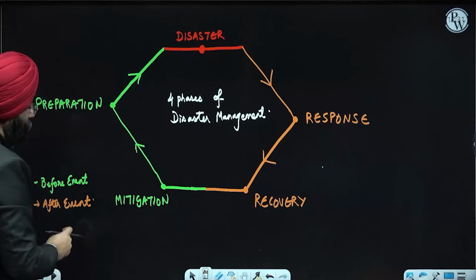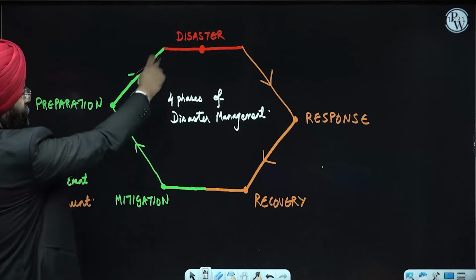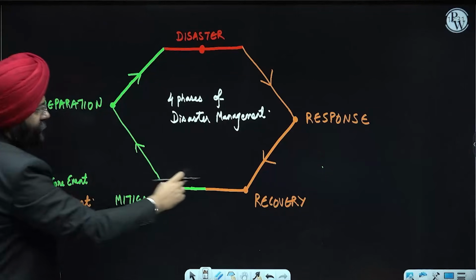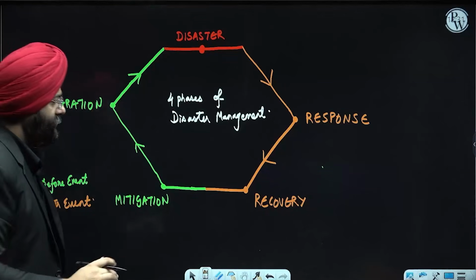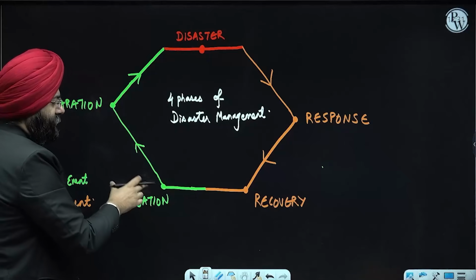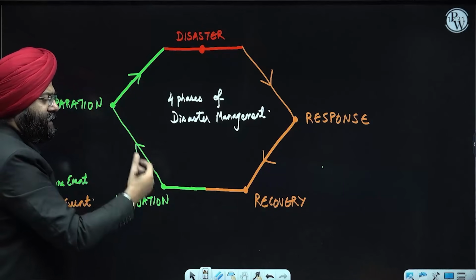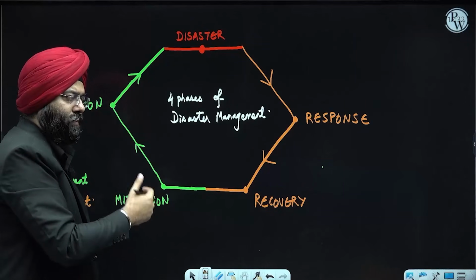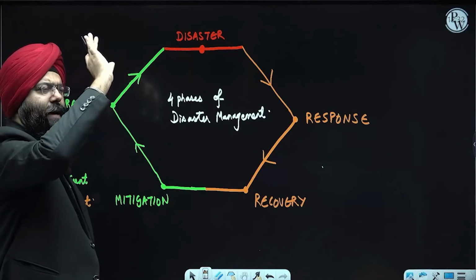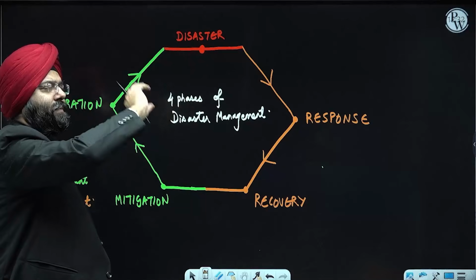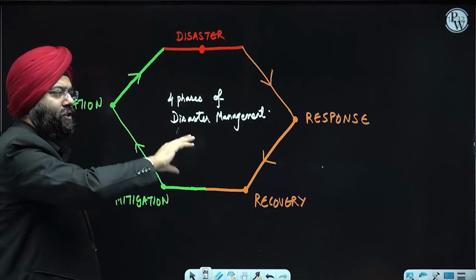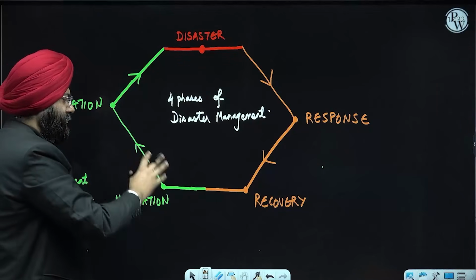Let us assume this green line basically refers to before the disaster. This orange line basically refers to after a disaster. Let us begin from here. I told you mitigation, that means long-term planning, strategies that are involved before anything has already happened or is going to take place. Leaving that apart, you're planning what should be the plan if some disaster happens? What should be the strategies? Who should be responsible? Who should take this? That is all mitigation strategies.